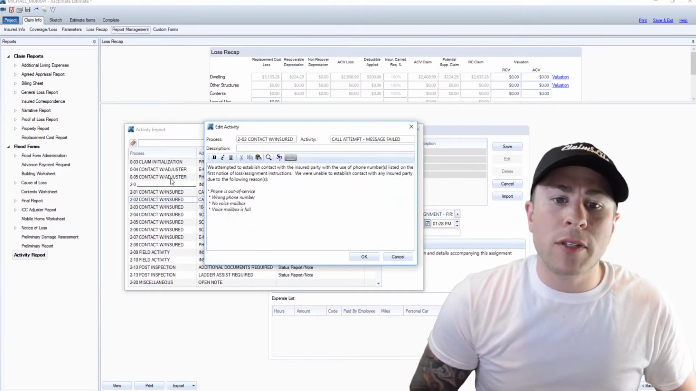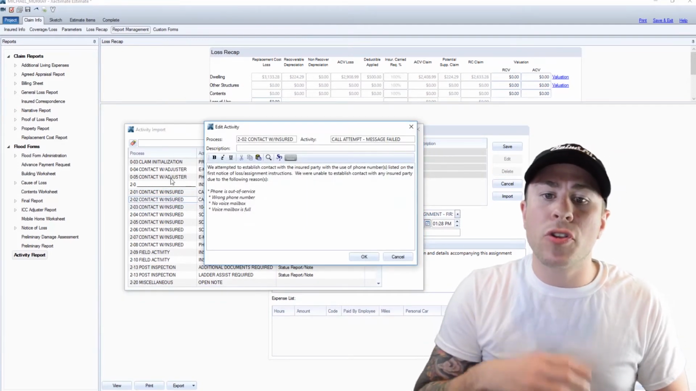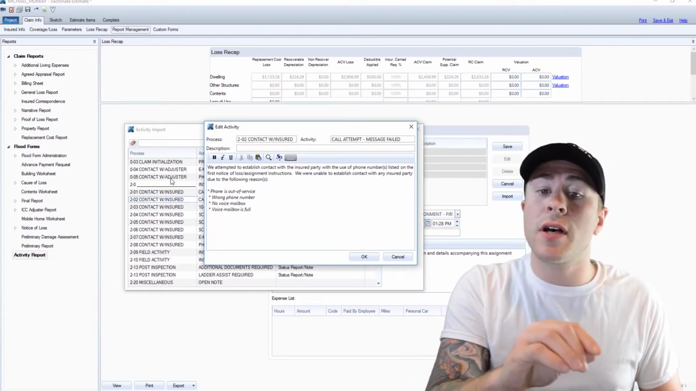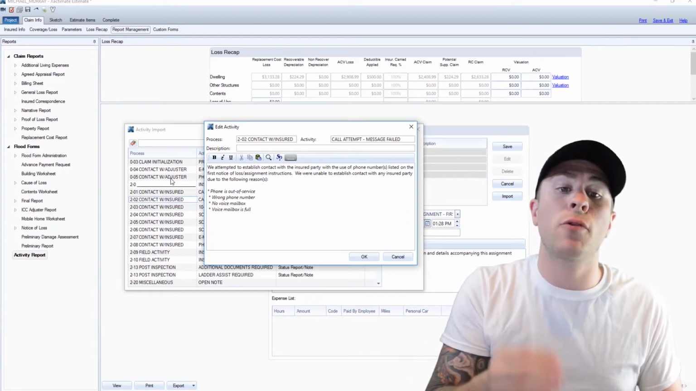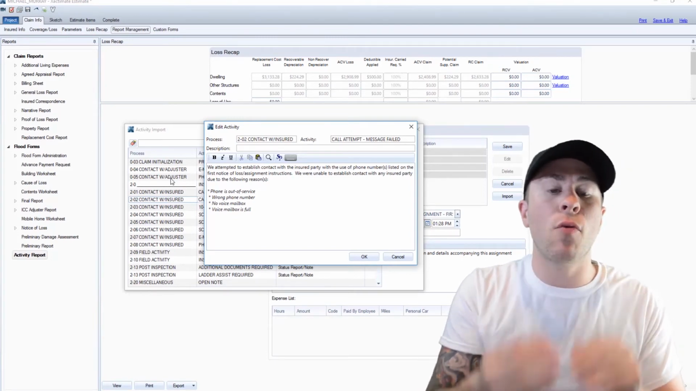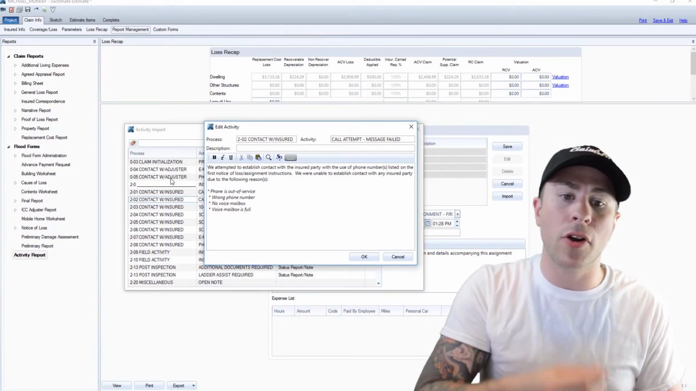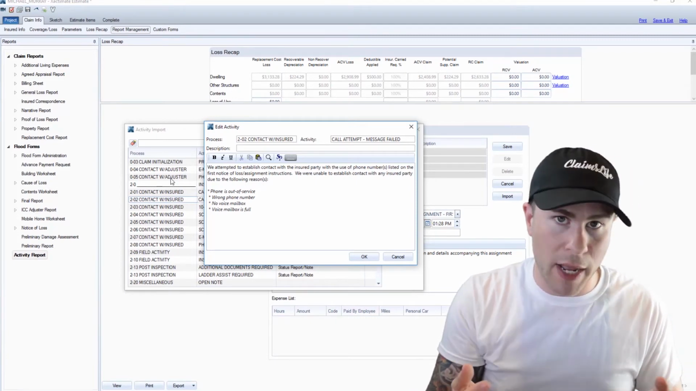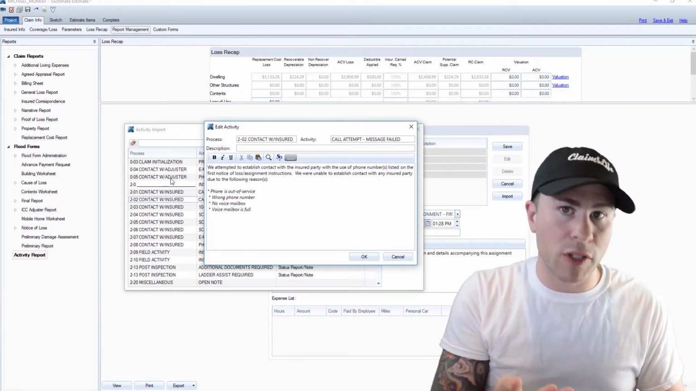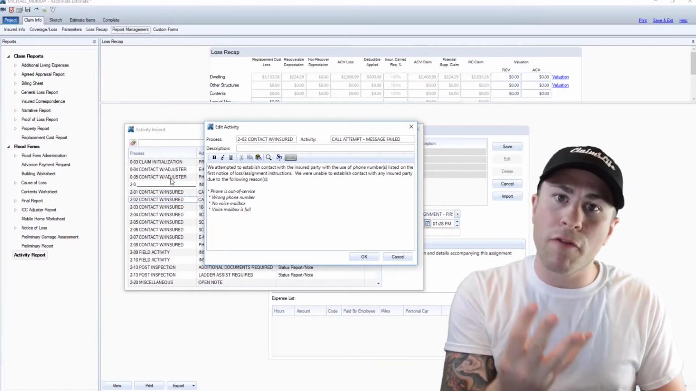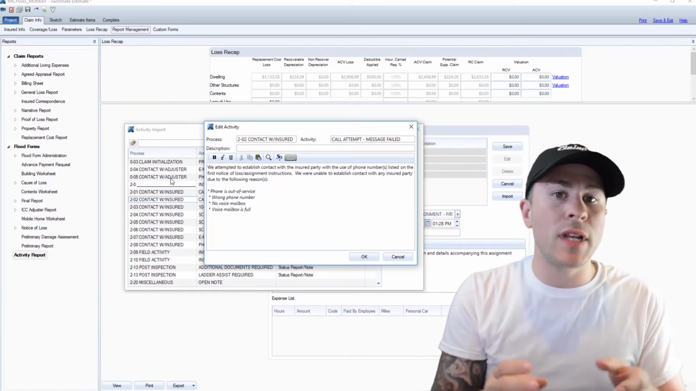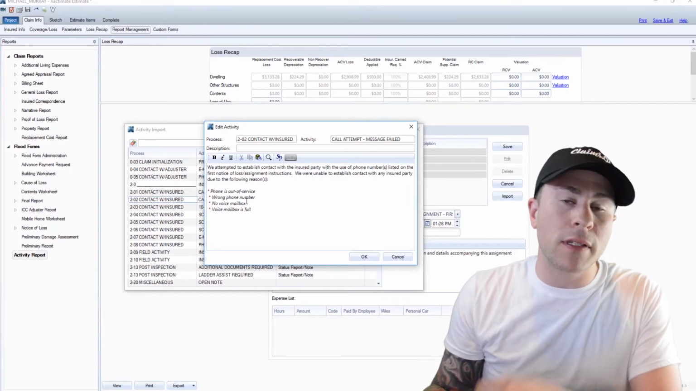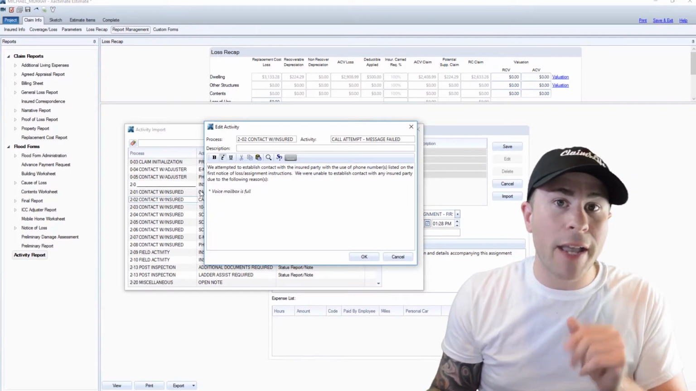Boom. We attempted to establish contact with the insured party with the use of all phone numbers listed on the first notice of loss. We were unable to establish contact with any insured party due to the following reasons. And right down there, I put four of the most common reasons that you would encounter: phone is out of service, wrong phone number, no voicemail box, or the voicemail box is full. Those are the four most common you're going to have. So when you need to edit this, your editing really only encompasses deleting the items that you don't need.